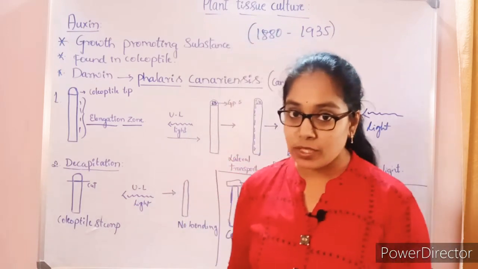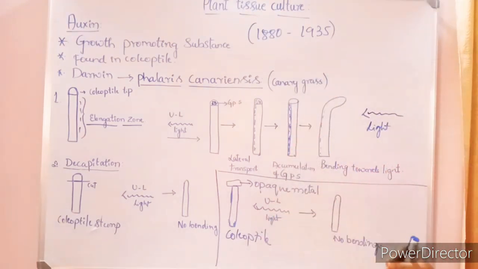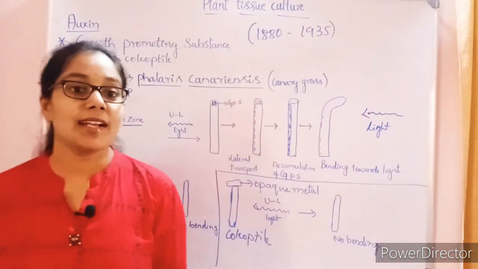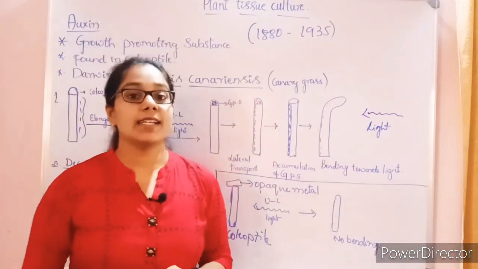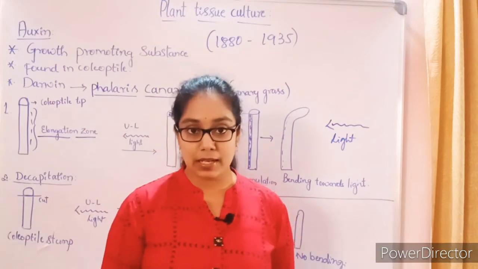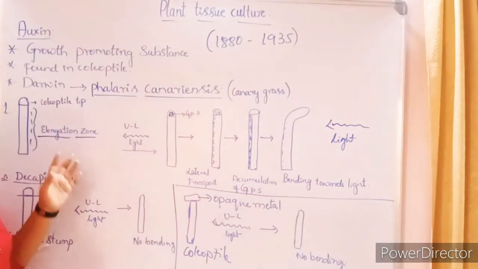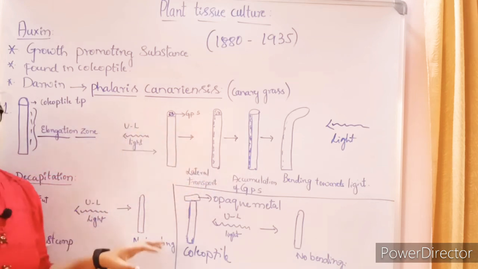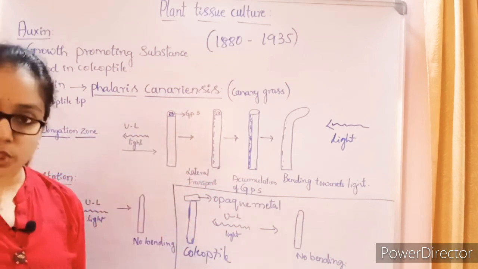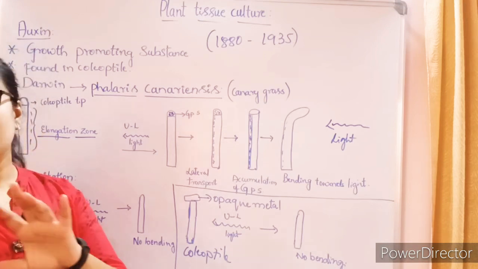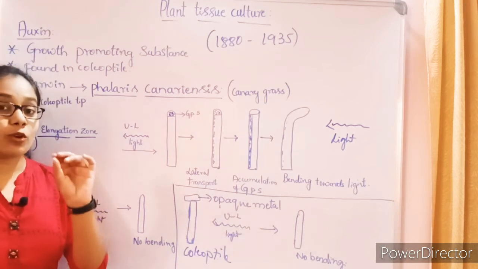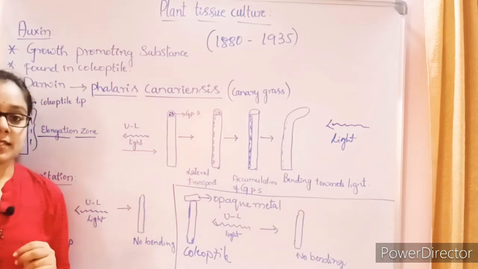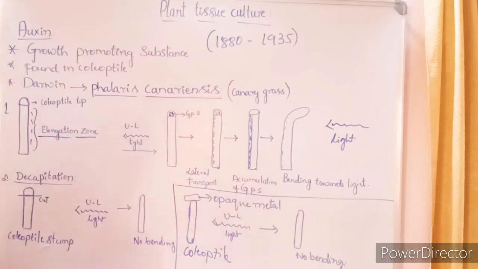So here what he told is, at the last, growth promoting substance is present at the tip of the coleoptile and it is getting stimulated on exposure to the light. What conclusion was given by Darwin? He said that the growth promoting substance which is present at the tip of the coleoptile is getting stimulated on exposure to light. Okay, it is getting stimulated, that's okay, but what is making that coleoptile bend towards the light? So that is the most important point here.